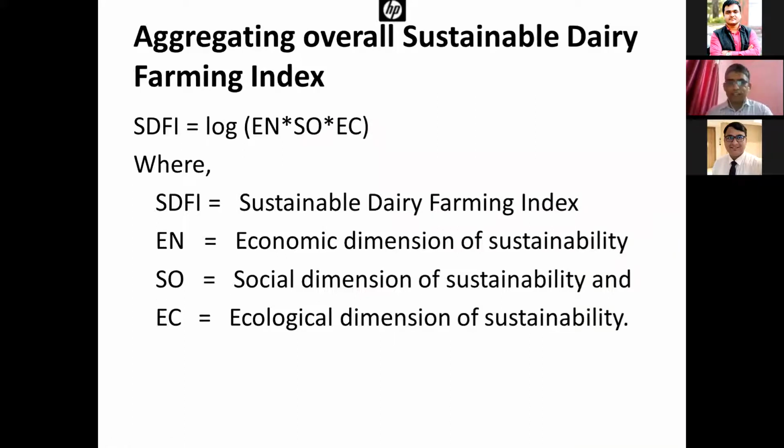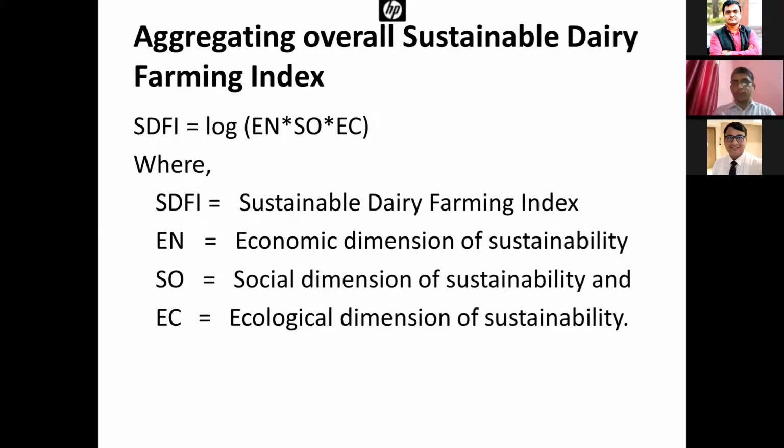Finally, we aggregated into the sustainable dairy farming index. We multiplied the scores of all the dimensions and took a log, on a 100-point scale.